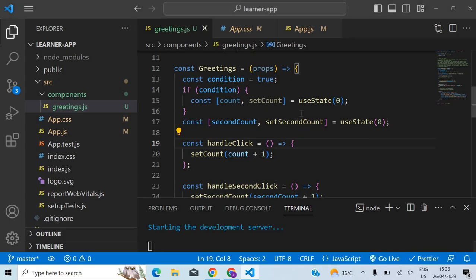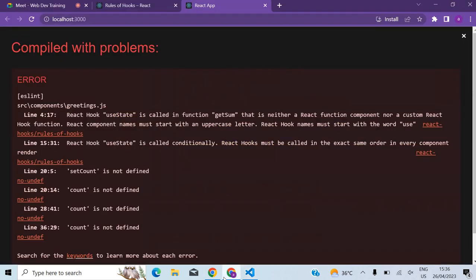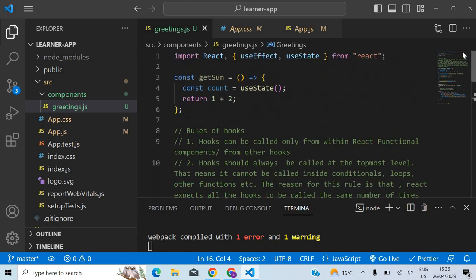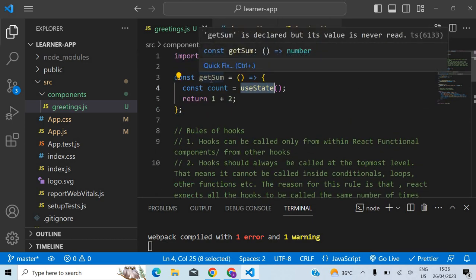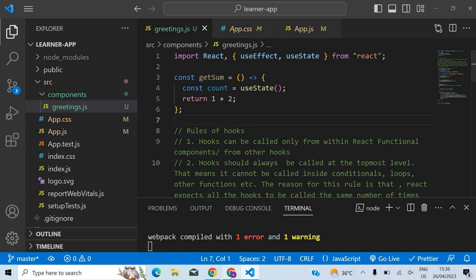The reason is that this count is now defined in a different scope. See, it has even thrown an error here. What does it say? React hook useState is called in a function getSum that is neither a React functional component nor a custom hook function. So it is speaking about this line here. This useState is being called inside a normal function, getSum. So it's throwing the error for us.